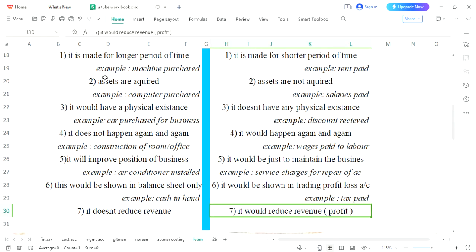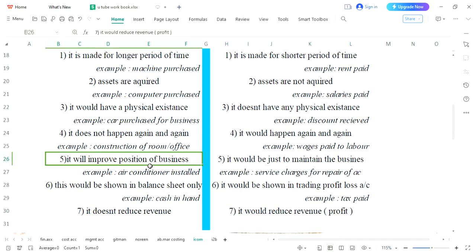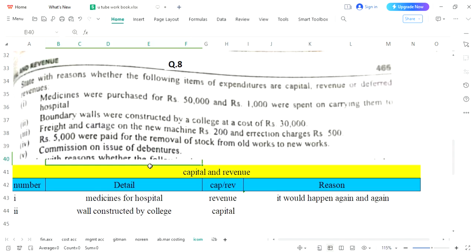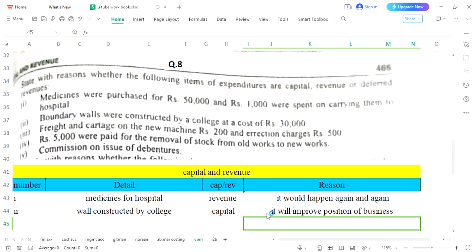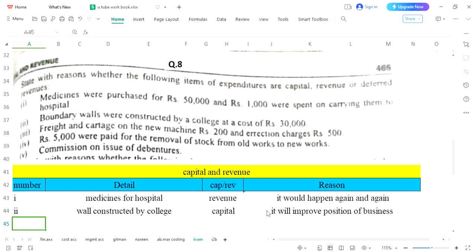And there are several reasons. Longer period, yes. Physical existence, yes. Won't happen again and again, yes. It will improve the position, yes. There were 4 or 5 reasons which matched, and we have picked the very closest one, because a boundary wall will improve the look and the position of the business.